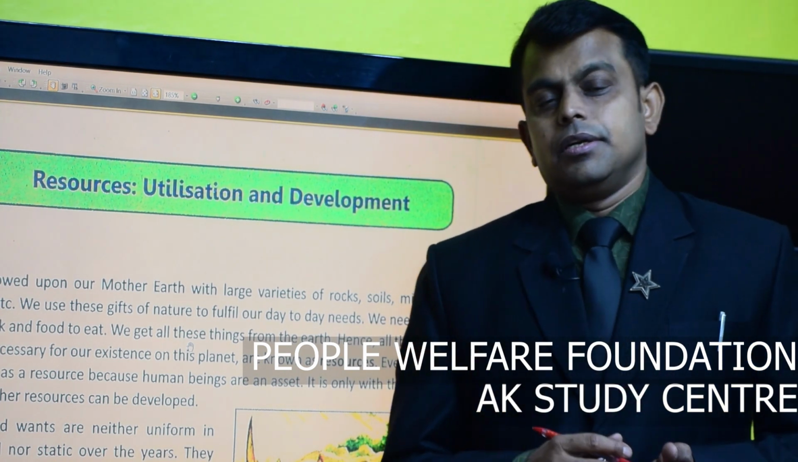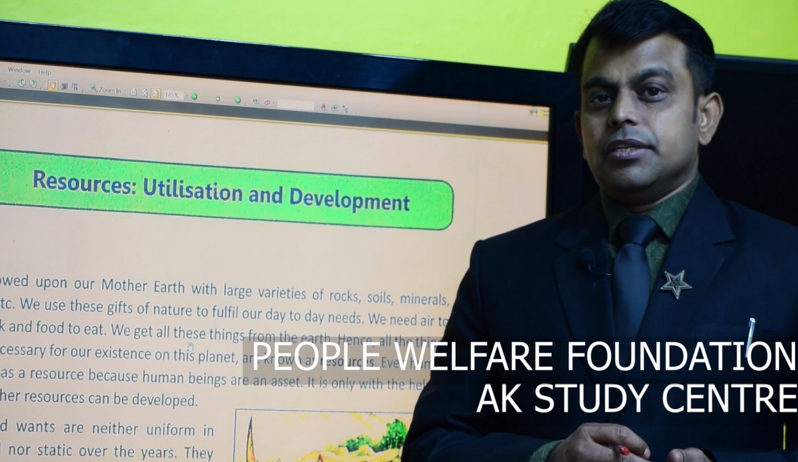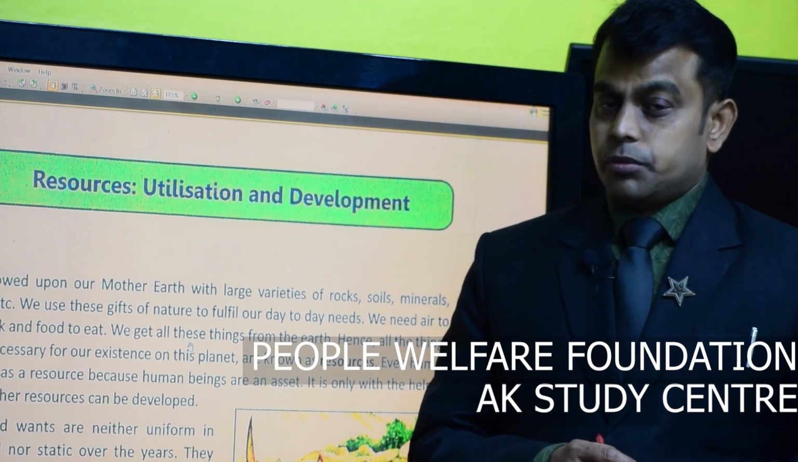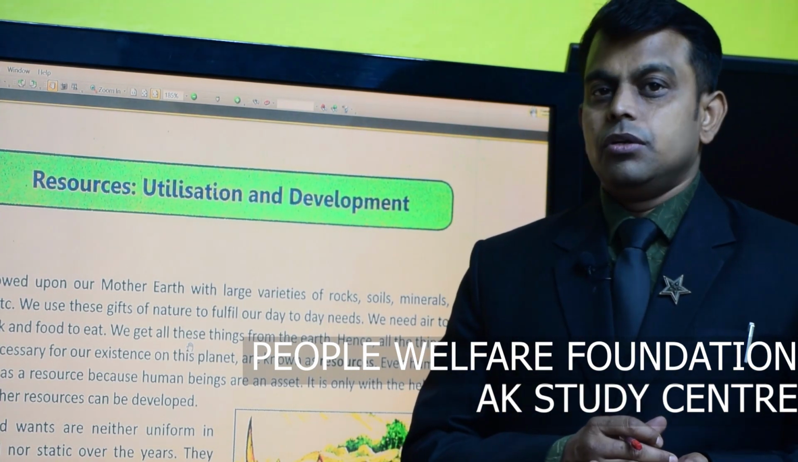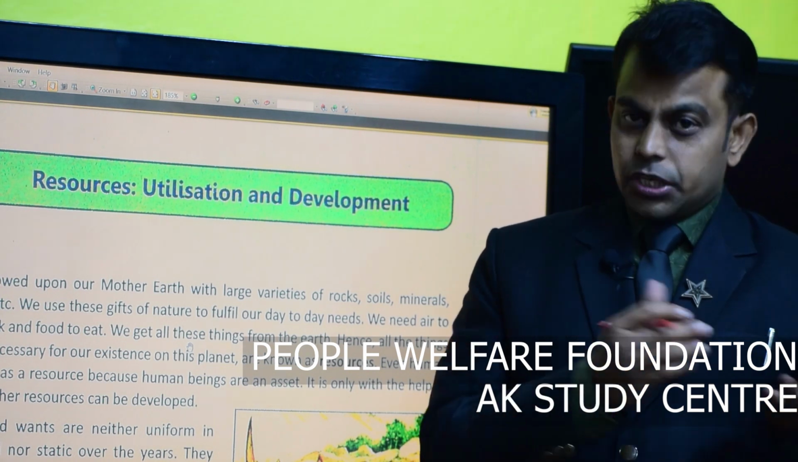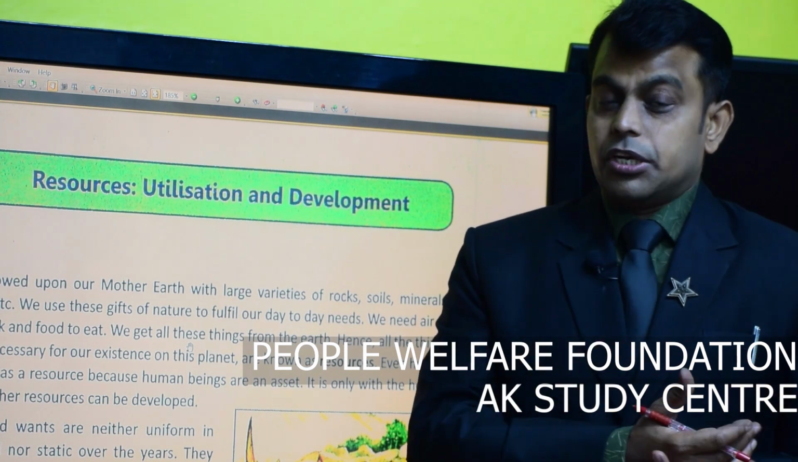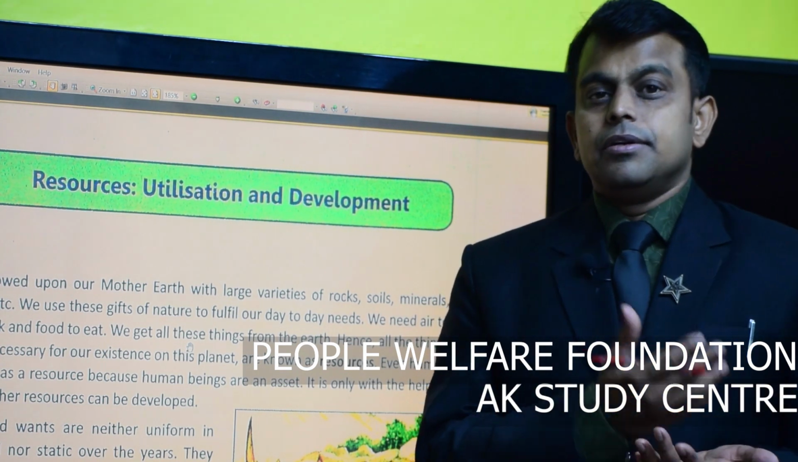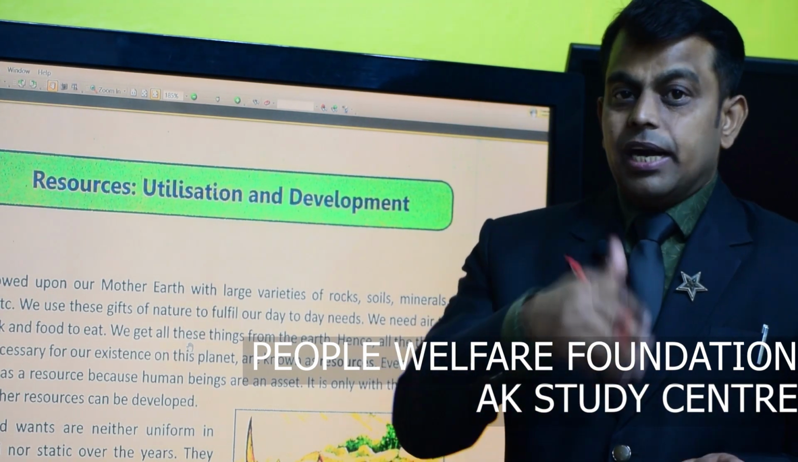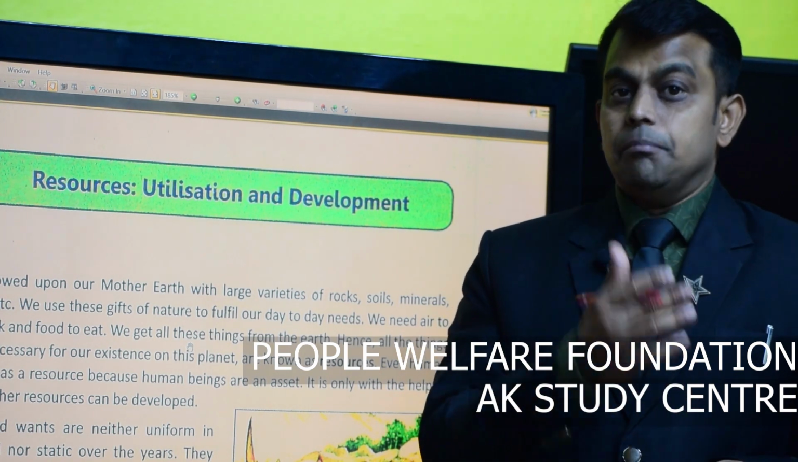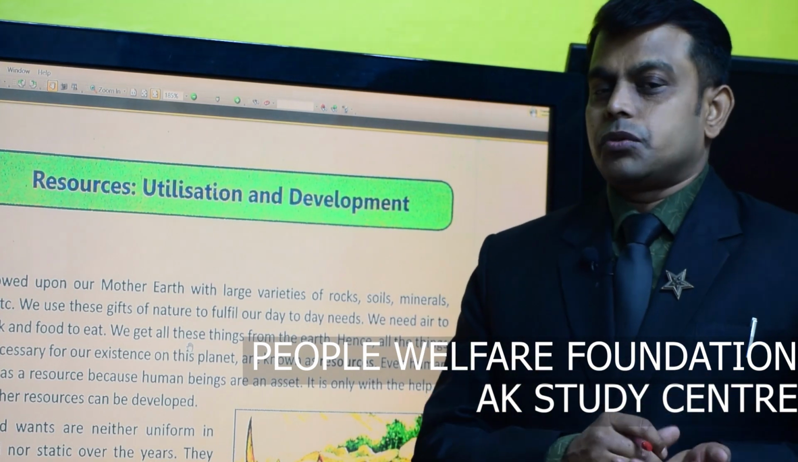Man-made resources are things like buildings, roads, etc. These are man-made resources because they are made by human beings. A natural resource is found in nature without any effort by human beings, like water, mountains, forests, etc. A man-made resource is created or developed by human beings, like bridges and buildings.